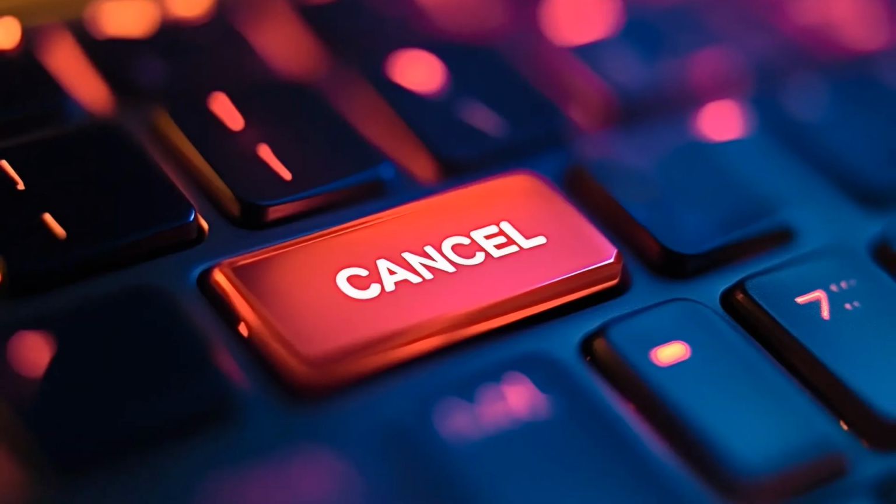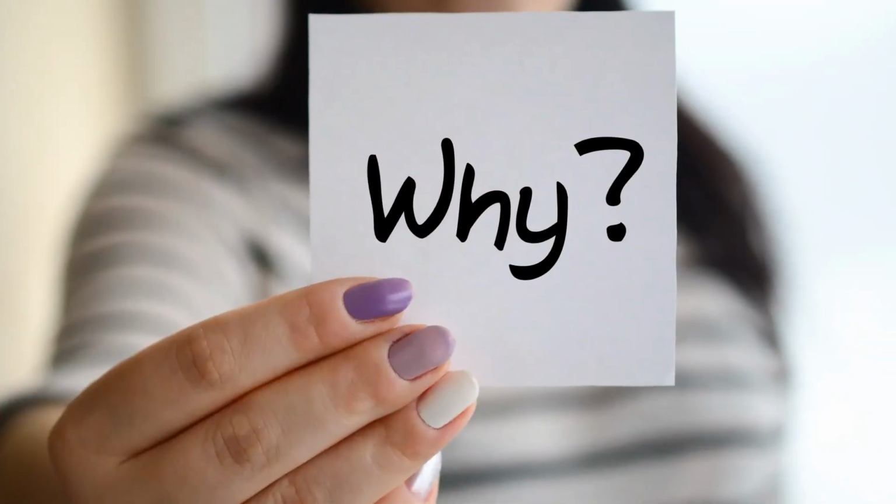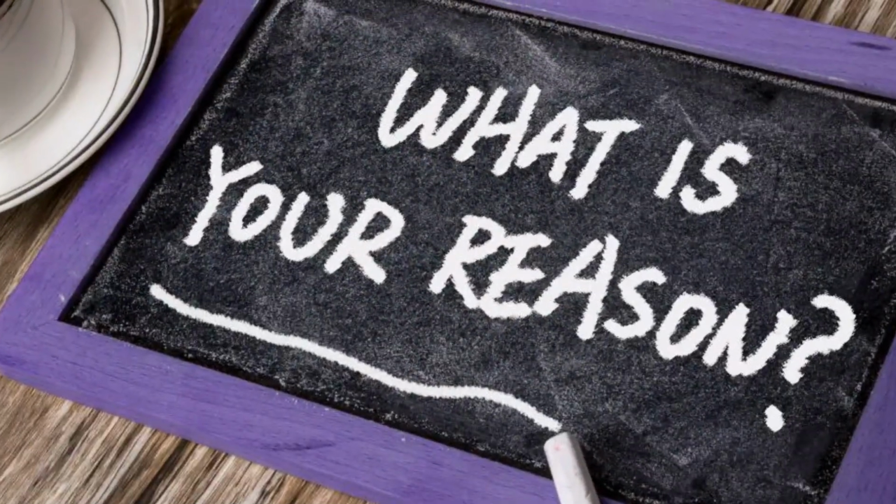So right now, what High Level has done is they've actually had the ability to try to help agencies stop people from canceling by offering them incentives. Now, if you deal with funnels and you've ever canceled an account, typically a lot of software companies go through a cancellation wizard or cancellation process where they don't just say, okay, you click cancel, let me just go ahead and cancel and not ask you anything. They don't really ever do that. They're always going to ask you, why are you canceling? And you're going to give them some kind of a reason. And maybe based upon the reason or option that you select, they might give you a benefit like a month free or a discount or some kind of a deal that's going to at least keep you on board and keep you a customer.